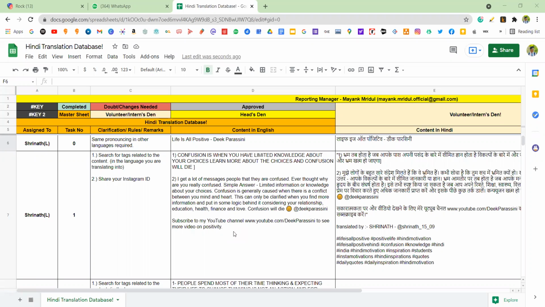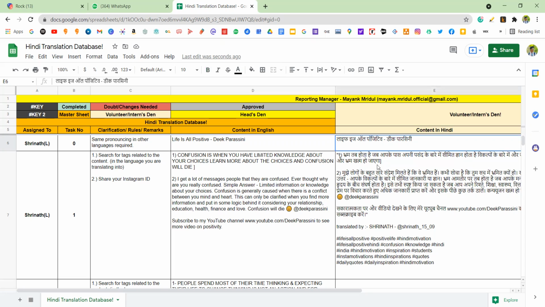You all might be aware of this database as you were already inducted on it in the induction session. So I'll just give you an overview. Columns A to D are automated, and you will be working in columns E and F. You have to convert the content in English, which is in column D, into the specified language in column E.